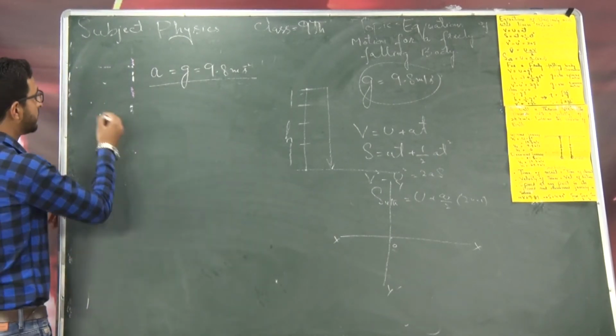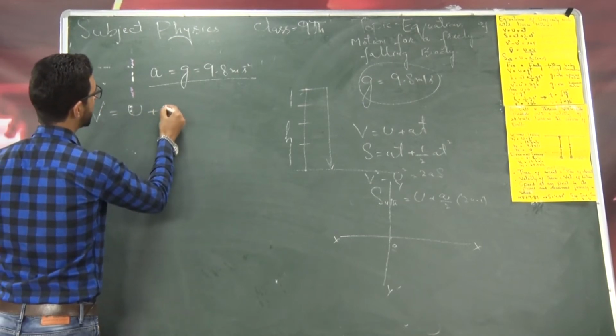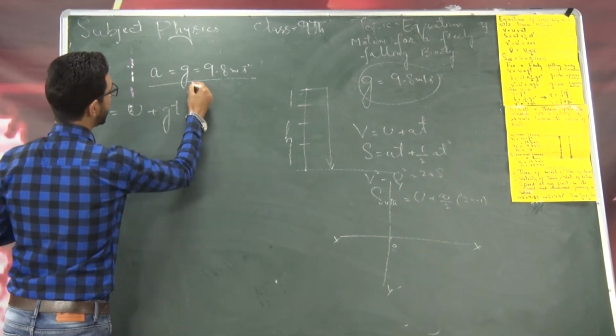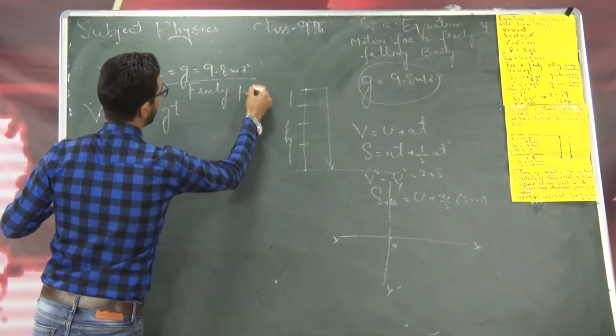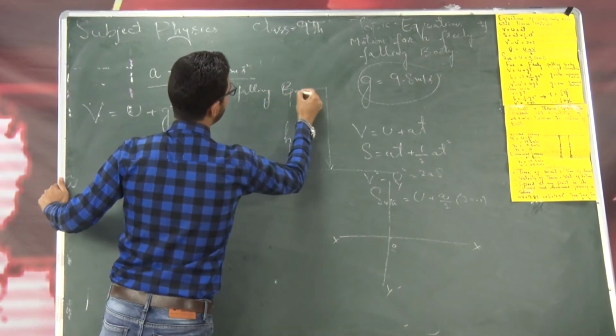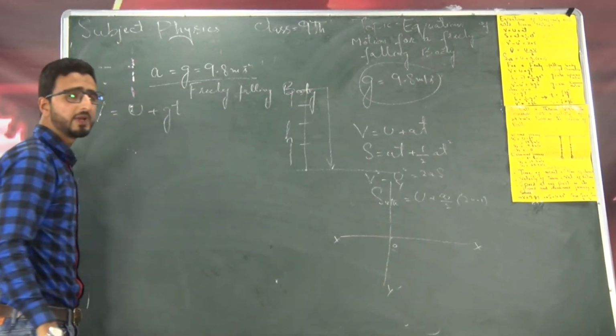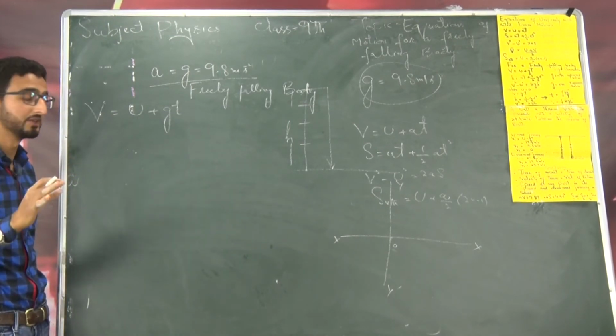तो मैं क्या लिखूंगा पहले, this v is equal to u plus gt. So these are the equations of motion for a freely falling body. So for a freely falling body, I have to replace a by g, and I have to take due care of the proper sign conventions.